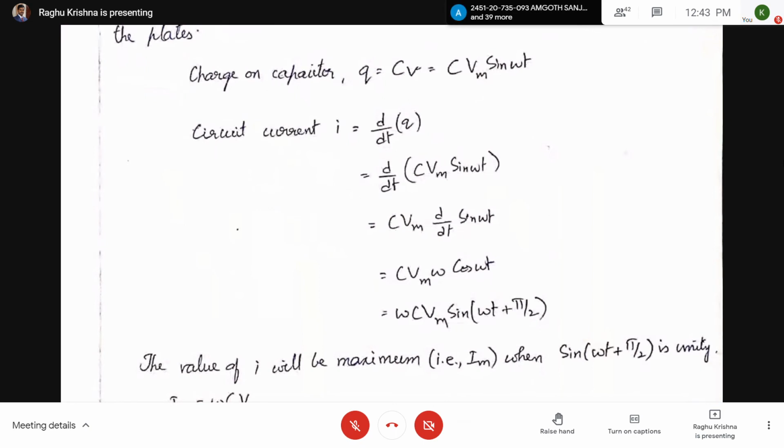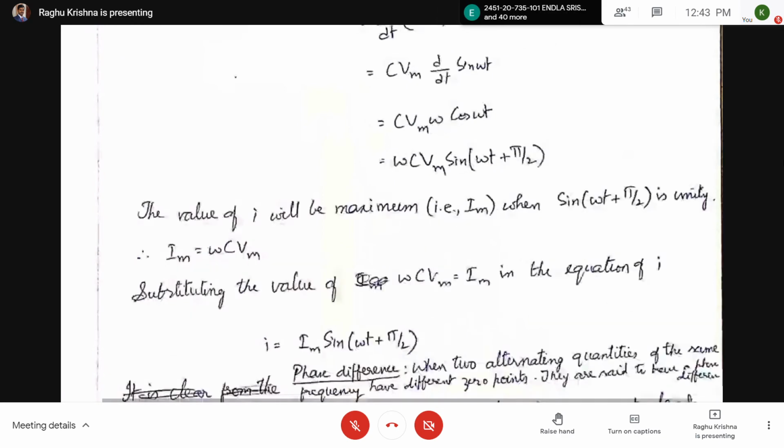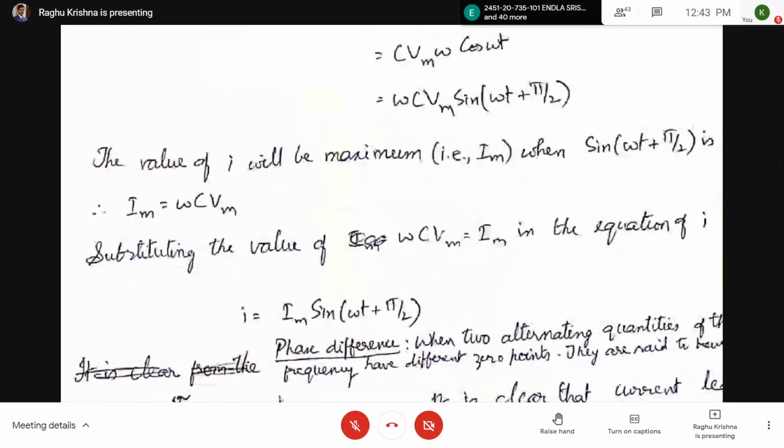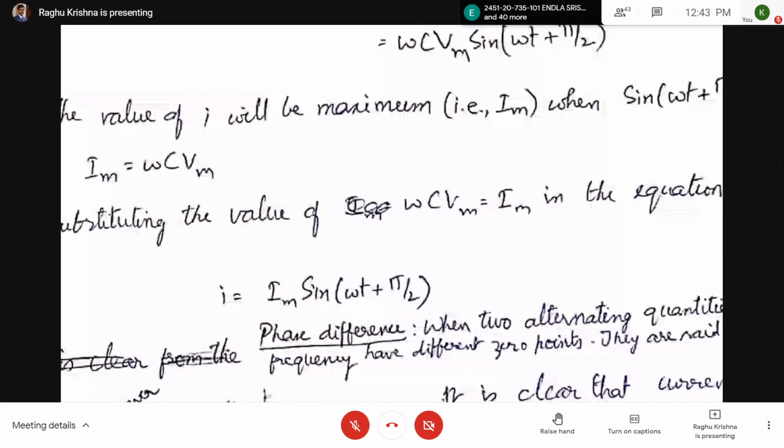Now the maximum value of current occurs when the sine of that function is equal to 1. Then you are going to get the maximum value of current. So maximum value of the current is equal to omega C Vm. That can be represented with Im. So finally the equation can be written as I equal to Im sin omega t plus pi by 2.